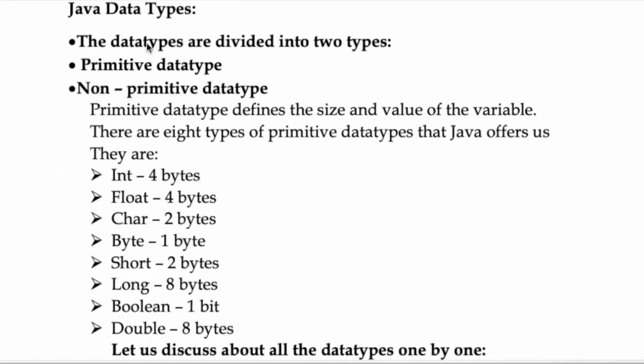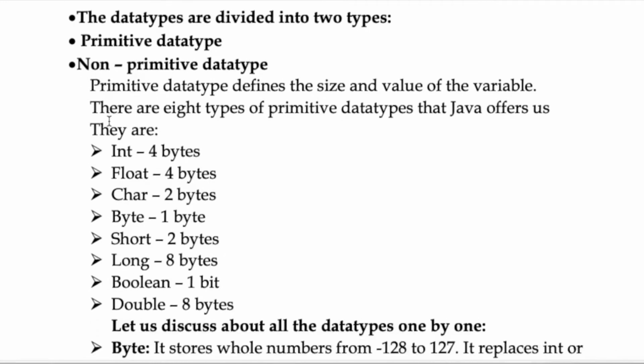In this video, let us move into another chapter and discuss the Java data types and look into what the types of data types are and what they are. So let us now discuss the data types. How are they divided? They are divided into two types: primitive data types and non-primitive data types.